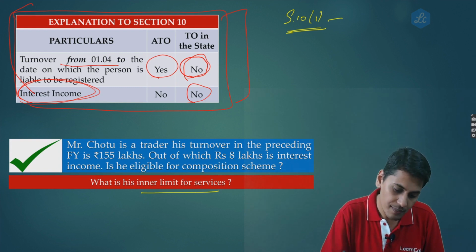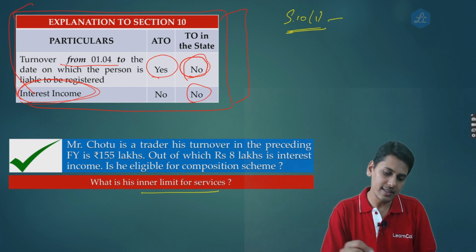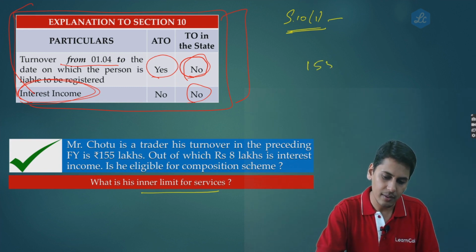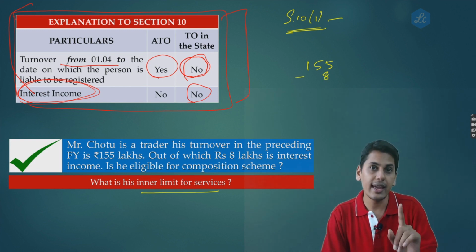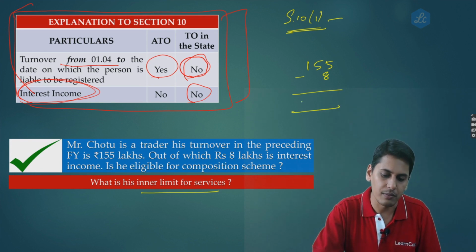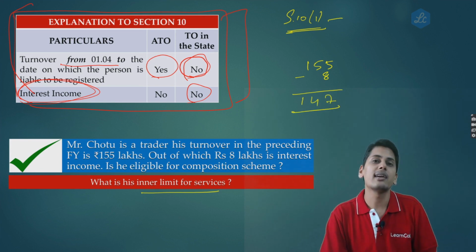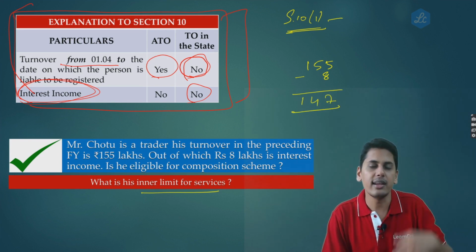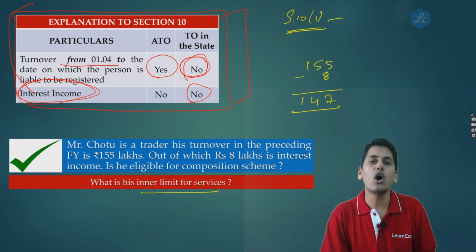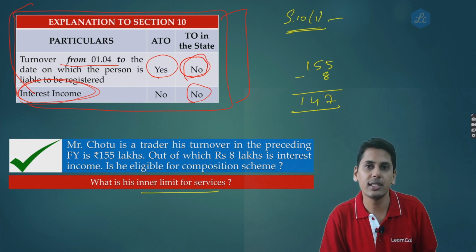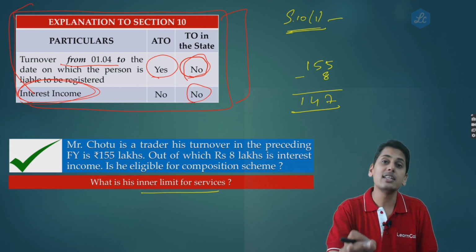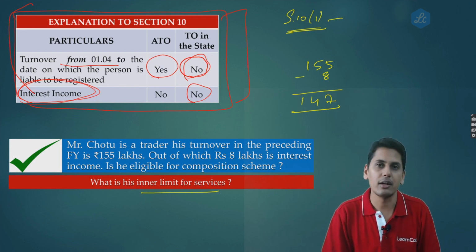Now friends, the question is, Mr. Chotu is a trader. His turnover in the preceding financial year is 155 lakhs, agreed, out of which 8 lakh rupees is interest income. So therefore, it is 147 lakh rupees excluding the interest income. Is he eligible to opt for composition scheme in the current financial year? The answer is yes. Just now we had seen the explanation to section 10 where he is eligible to opt for composition scheme under the current financial year.